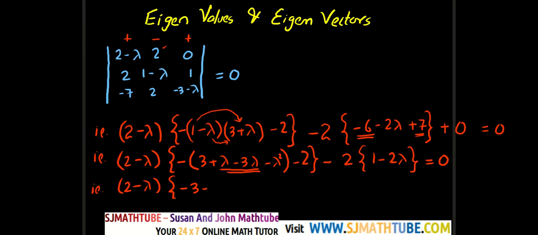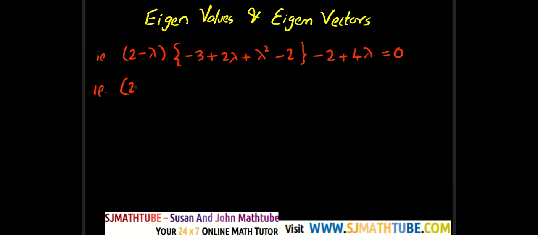So when this negative goes inside, it becomes plus 2 lambda and plus lambda square minus 2, and that this part will be minus 2 plus 4 lambda equal to 0, and that is 2 minus lambda, and you're going to get lambda square. I'll write this first, and then plus 2 lambda, and finally minus 5, minus 2 plus 4 lambda equal to 0.